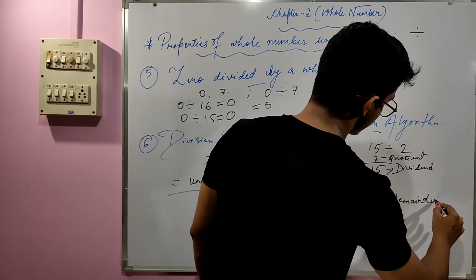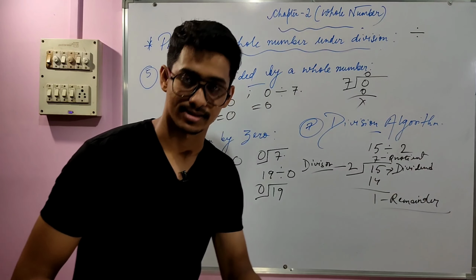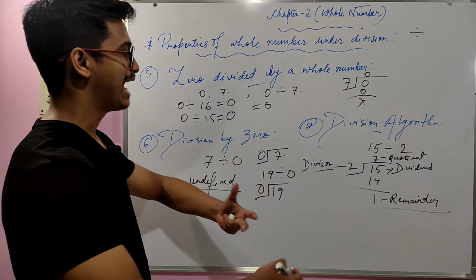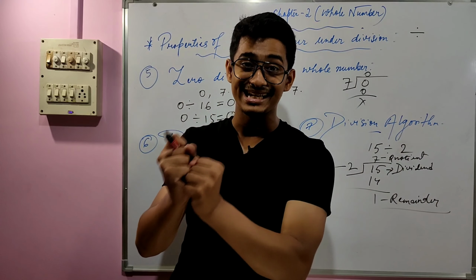The division algorithm helps us to represent these jumbled things in an arranged way.